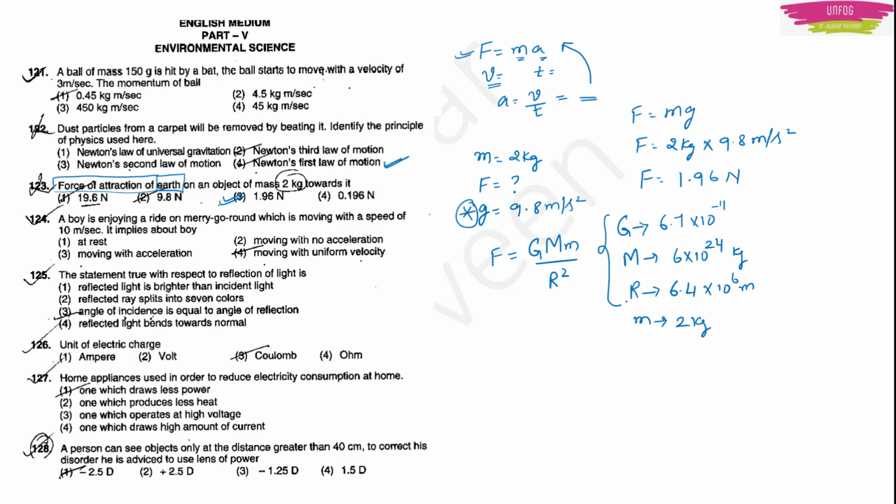But then this is another way of finding the answer. If you multiply all these constants and divide by r square, then you will get the same answer, 19.6 Newton. This is a very lengthy procedure, but still it is better that you should know it. If this clicks, very good, well and good. This will save your time also. By chance if this does not click and you have time, then you can use this also.